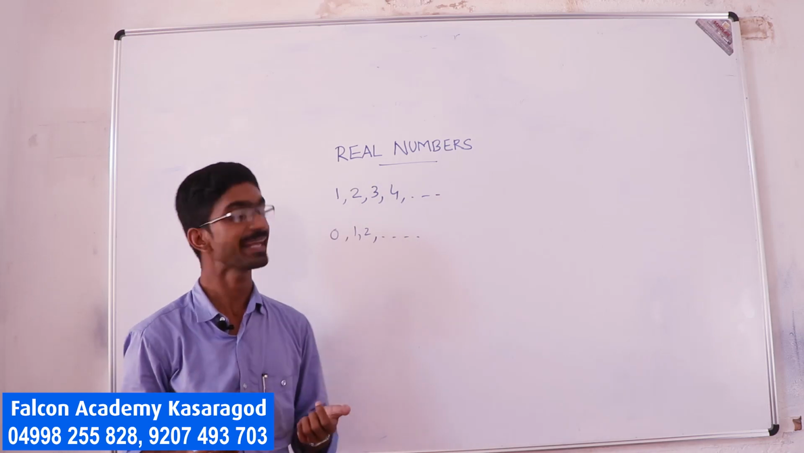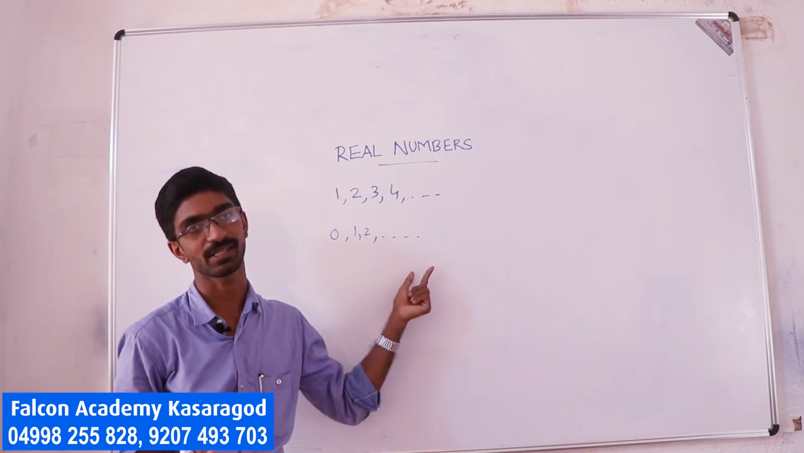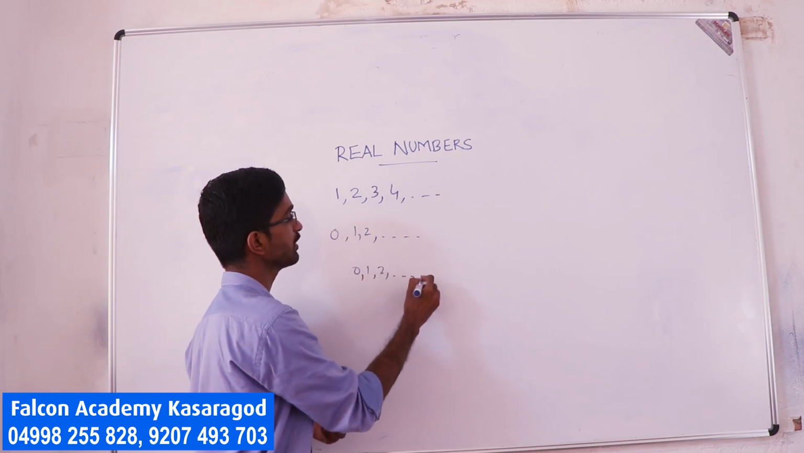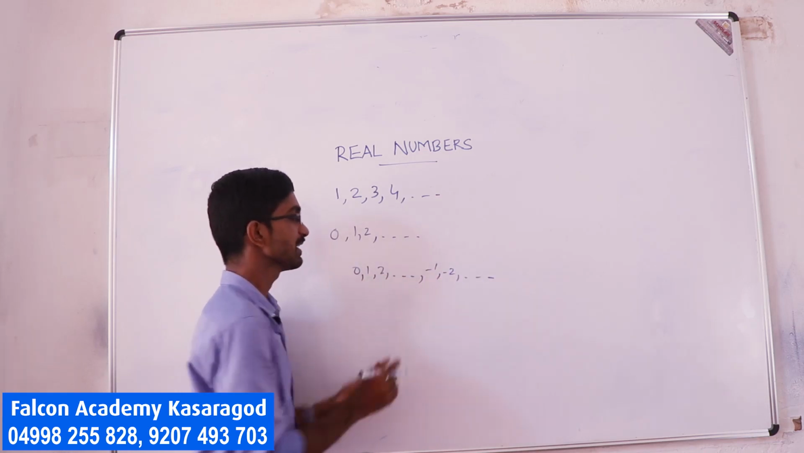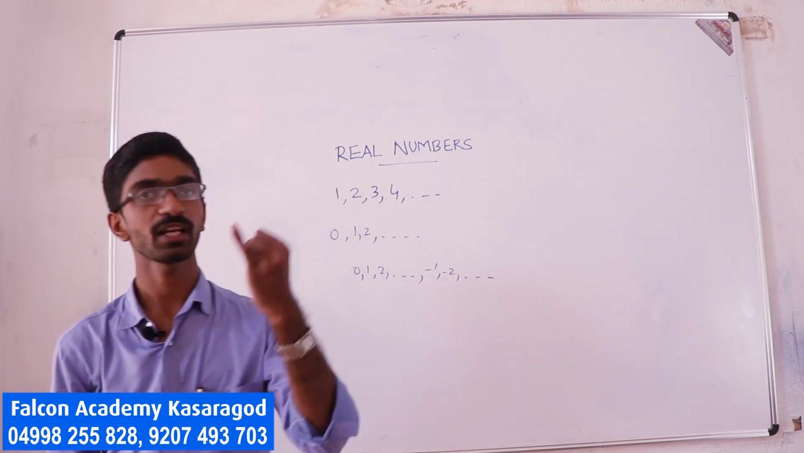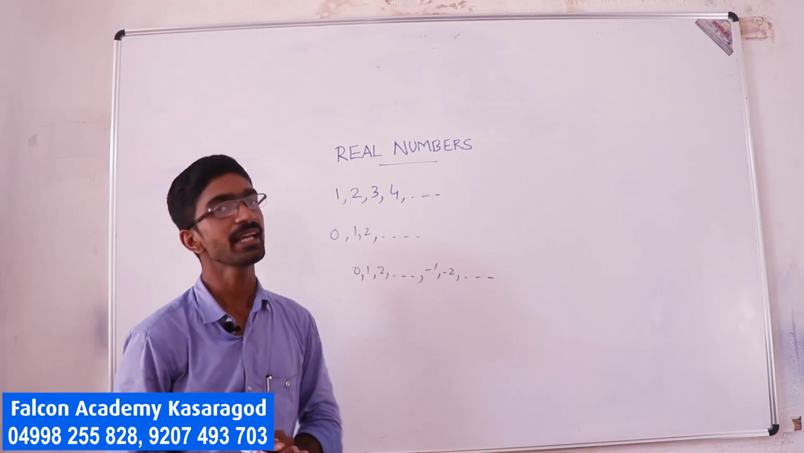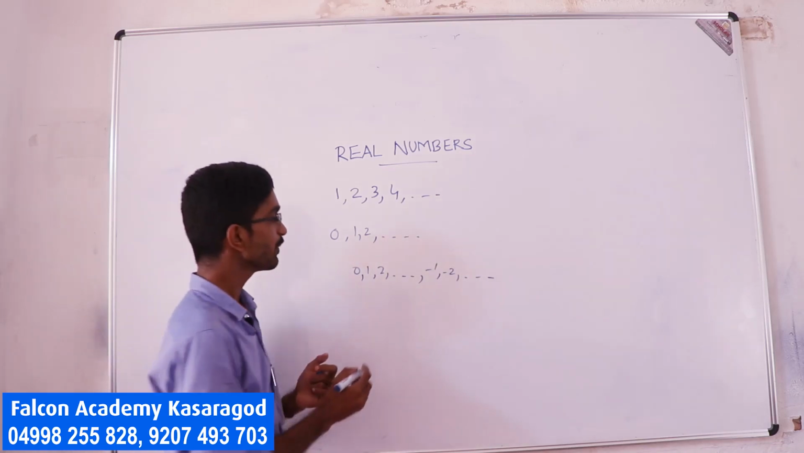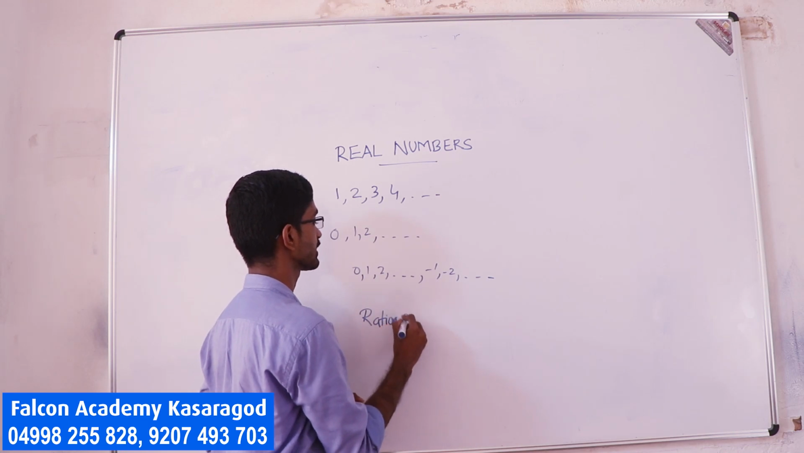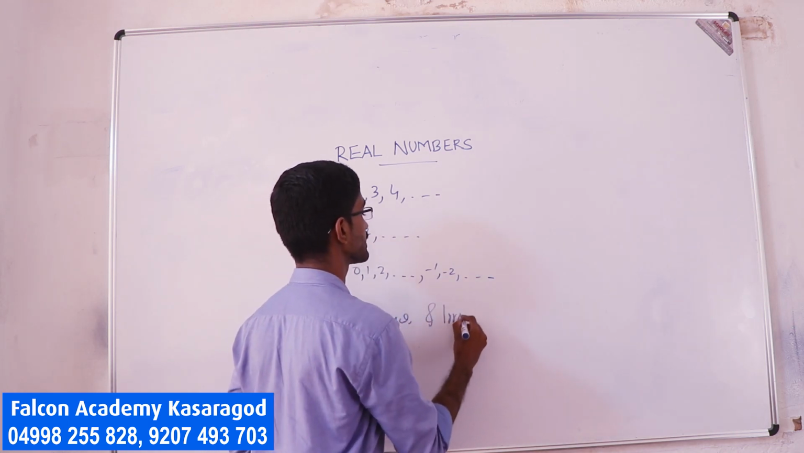Then you have the negatives of these: minus 1, minus 2, minus 3, etc. So that means 0, 1, 2, etc., and minus 1, minus 2, etc. This collection is called the collection of integers. Okay, natural numbers, whole numbers, and integers. Now we have studied about rationals and irrationals.